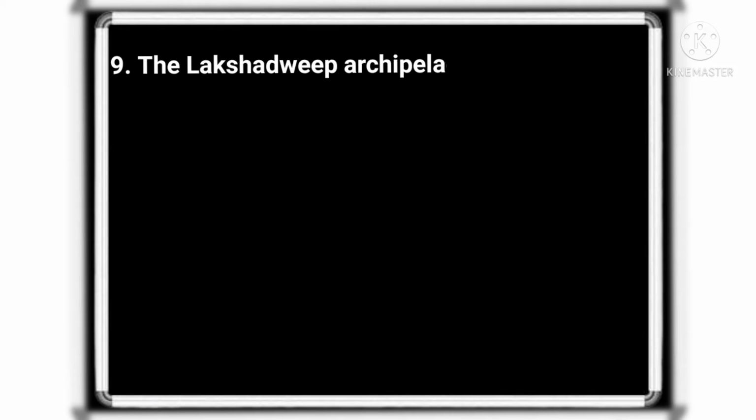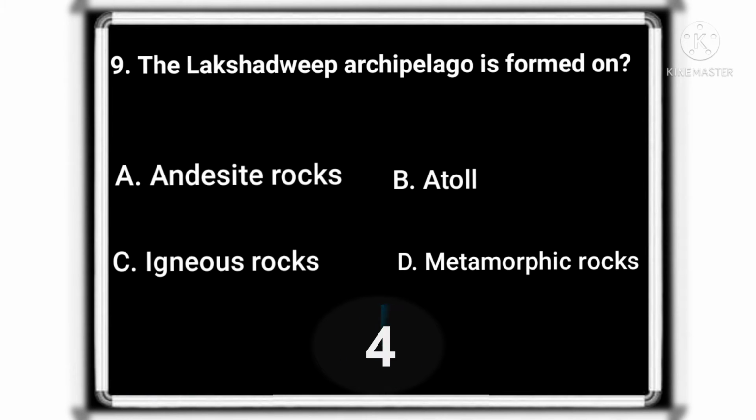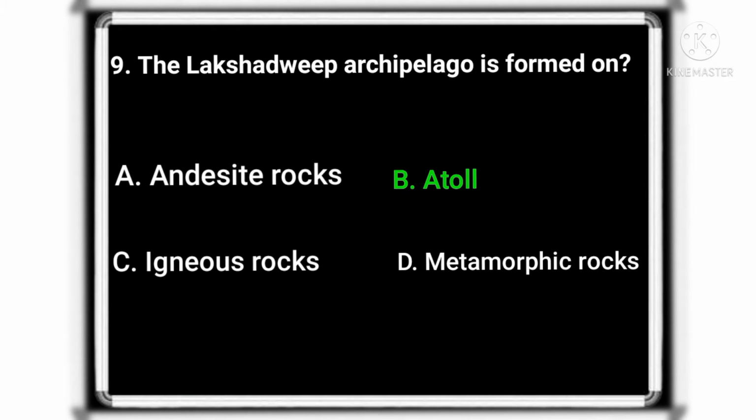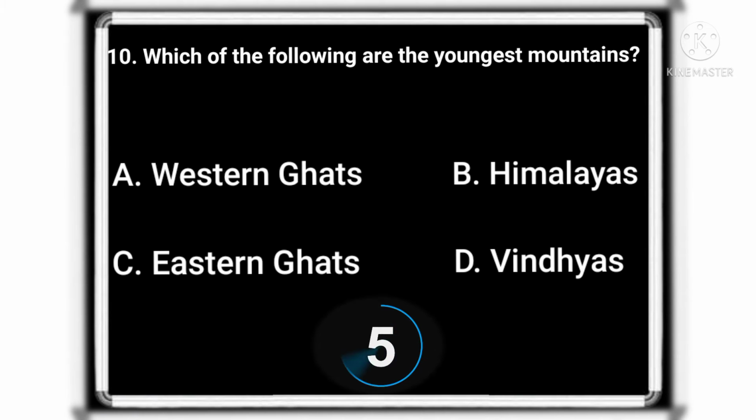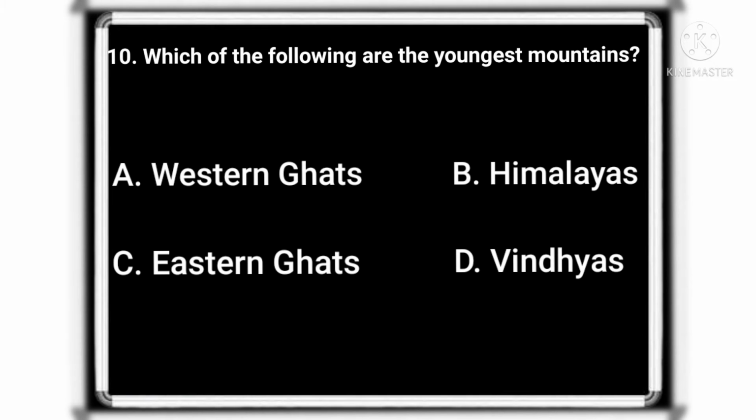The Lakshadweep archipelago is formed on? And the correct option is atoll. Which of the following are the youngest mountains? And the correct option is Himalayas.